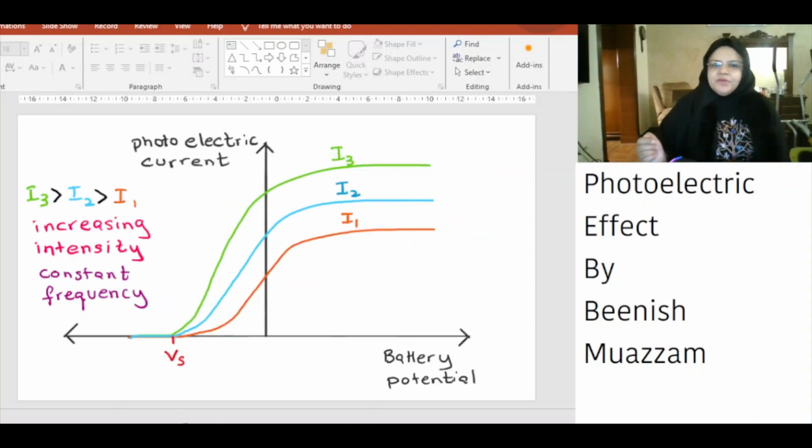Now let's keep frequency of incident light constant. Therefore, energy of incident photon is constant. The maximum kinetic energy of photoelectron is the same, and so is the stopping potential. However, now we are increasing the intensity. The greater the intensity, more photons strike the metal plate. Therefore, more photoelectrons will be emitted. More photoelectrons will reach the collector and pass through the ammeter. Therefore, higher the intensity, higher will be the saturation current.